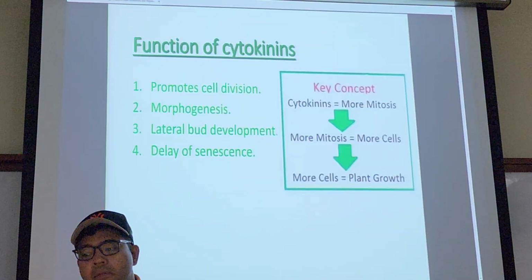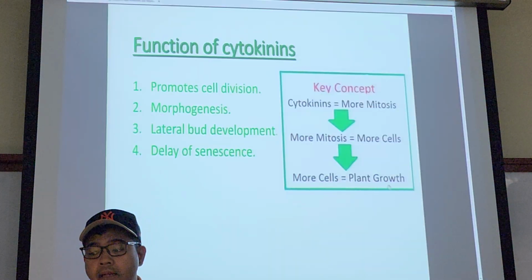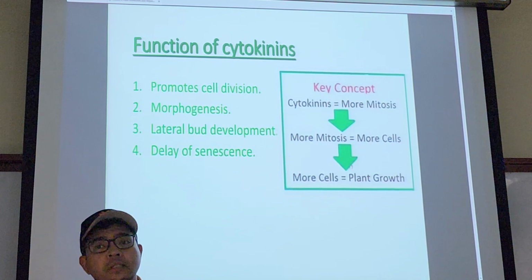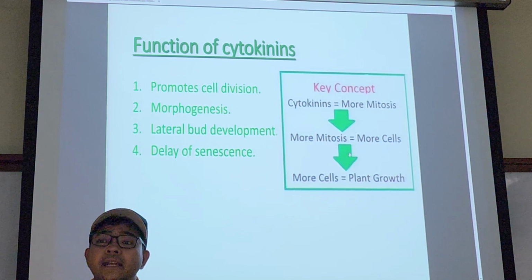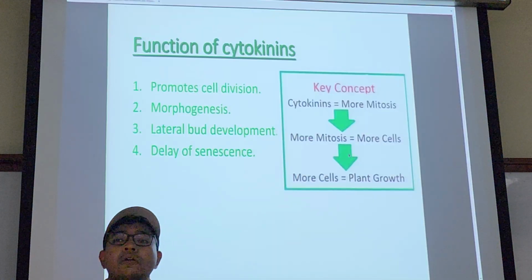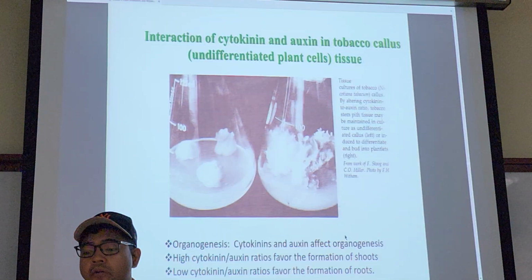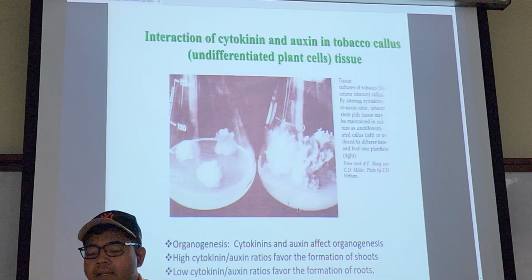So the key concept: you got cytokinin, more mitosis. Mitosis, you got more cells. More cells means more plant growth. But if you don't provide nutrients, it's going to die as well. This is what happened to Bakane. It's growing too fast, but the fertilizer has not arrived, and it's dead. Right. So here's your tissue culture flask.